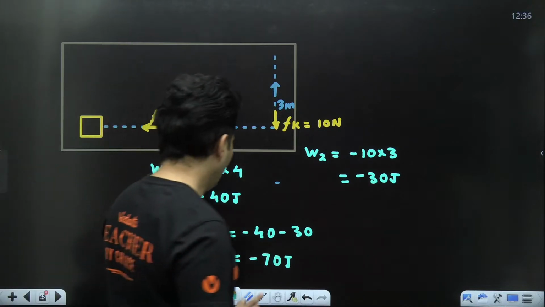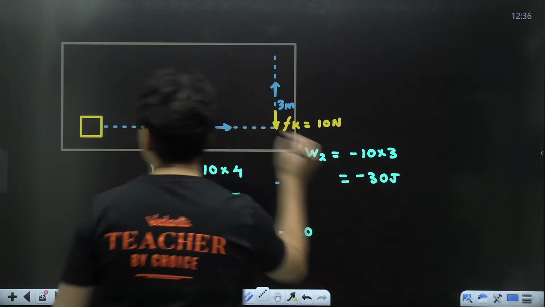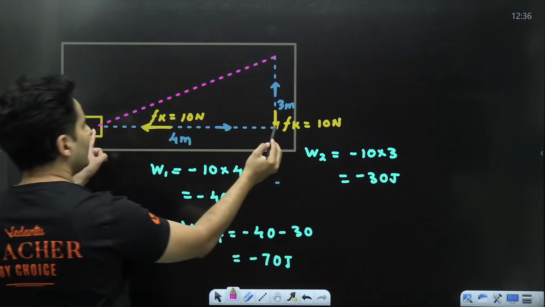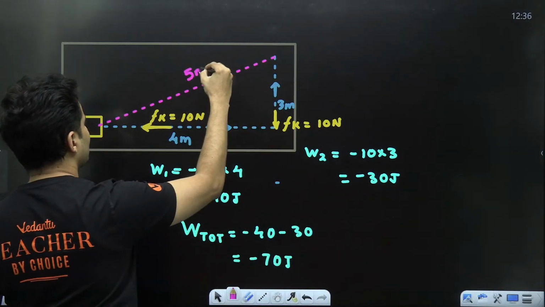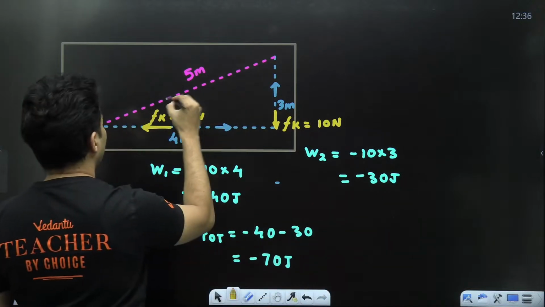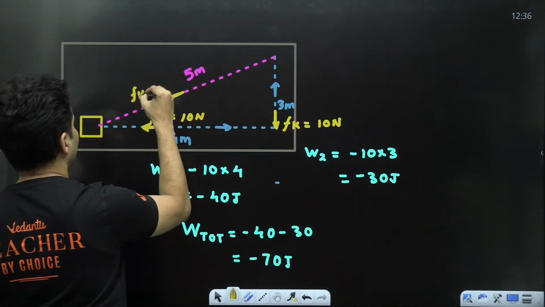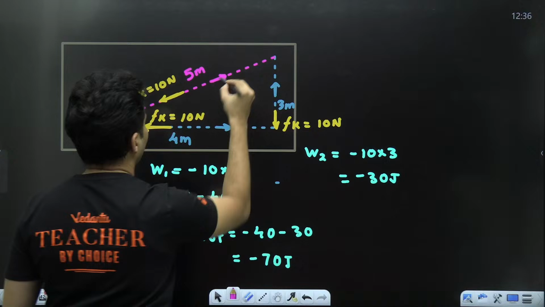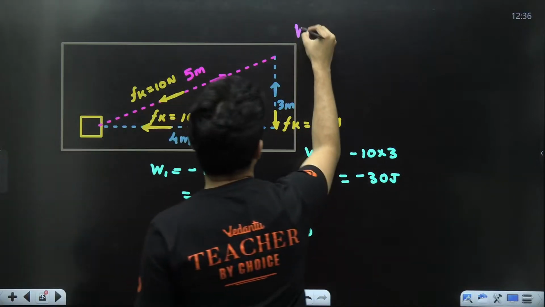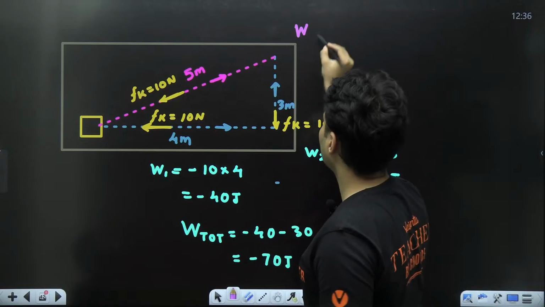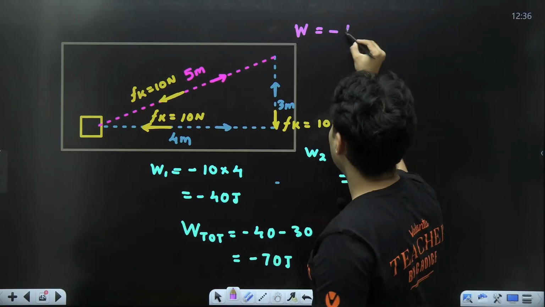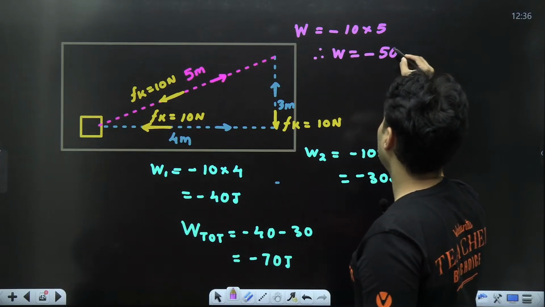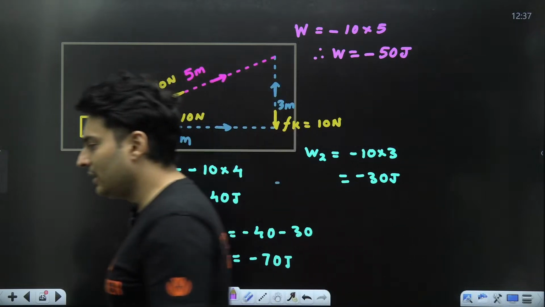Okay. Now let's do one thing. Let's take this same mass like this. How much will be the length of this? If this is 4 meters, this is 3 meters, 100%, this is 5 meters. This time, the kinetic friction will act like this, of 10 Newton, whereas our displacement is in this direction. If you ask me how much is the work done in this scenario from here to here, it will be negative. Force is 10, displacement is 5. Therefore, the work done is negative 50 joules, which is way different.